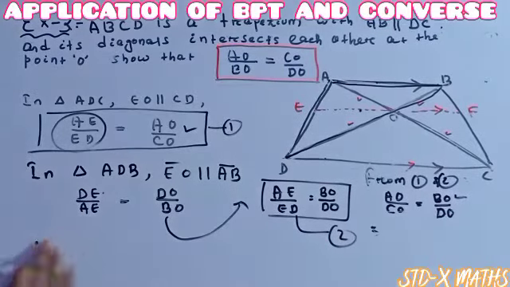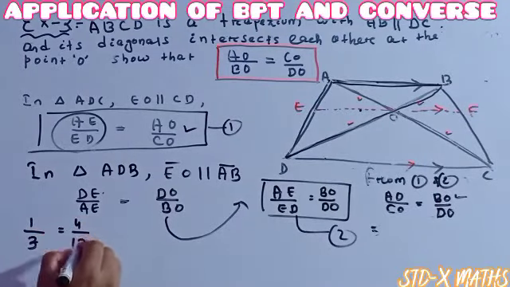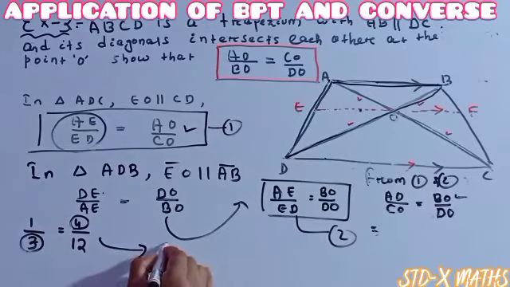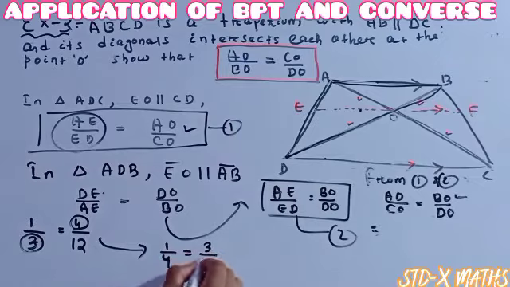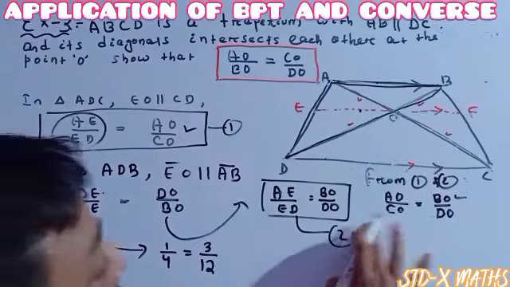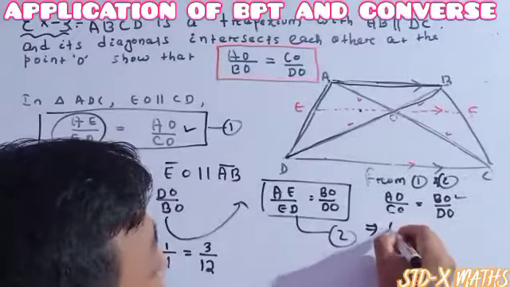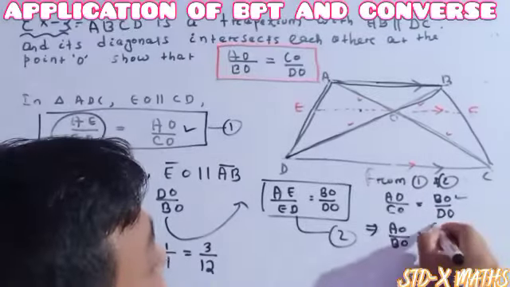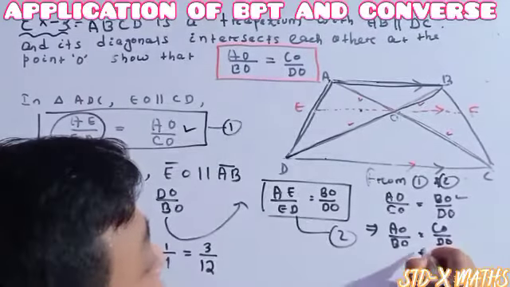Just see one thing here. I am showing, 1 by 3 is equal to 4 by 12. See, cancelling, the right side also becomes 1 by 3. Whenever two fractions are equal, you can exchange the numerator with the denominator. See, exchanging, it becomes 1 by 4, and also 3 by 12. 3 by 12 means 1 by 4, this one is also 1 by 4. The same thing will happen. So here I am exchanging AO, BO I am carrying to the bottom, and CO will go there, CO divided by DO. Proved.